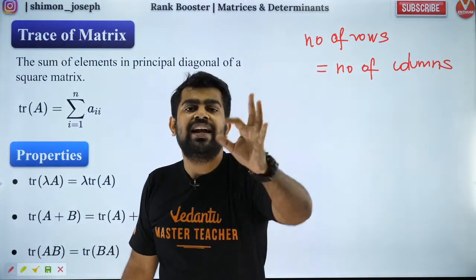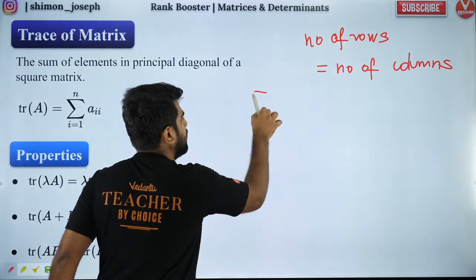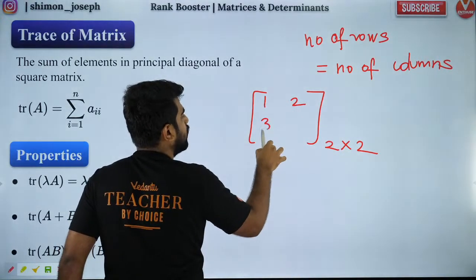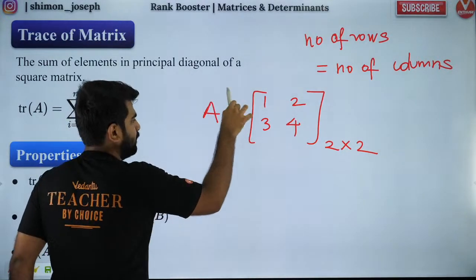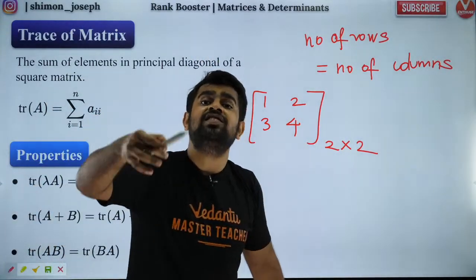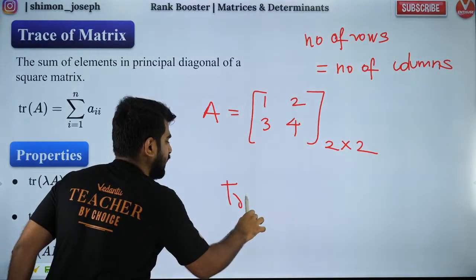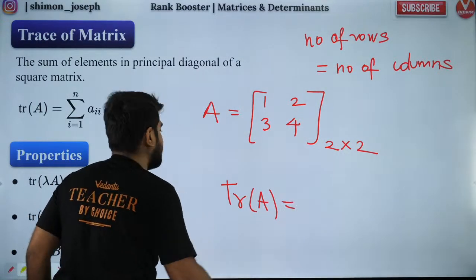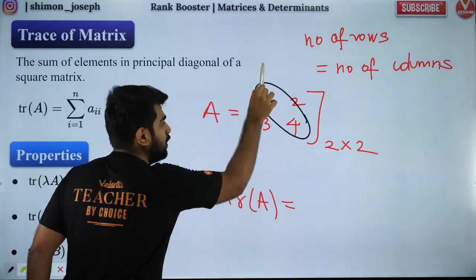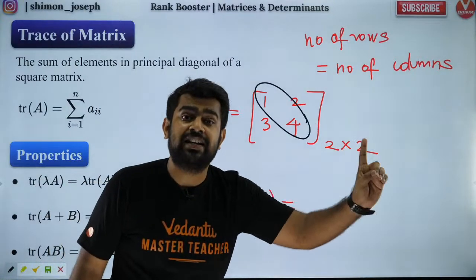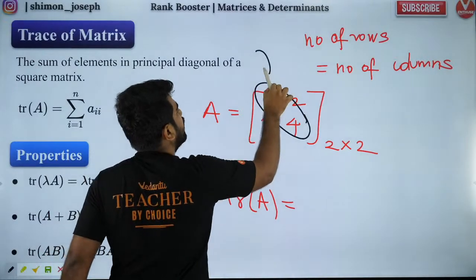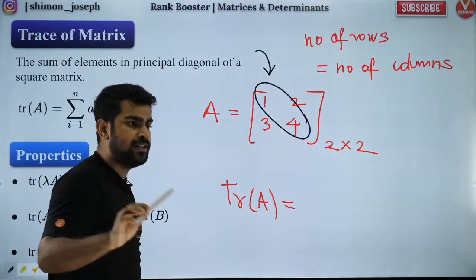Now, let's say you have an example of square matrix. Let's take a 2 cross 2 square matrix. Example, let's take 1, 2, 3, 4. Now this is, let's say, matrix A. Now your teacher is asking you, boys and girls, find out what is trace of A. Trace of A, my dear children, is nothing but the sum of the diagonal elements. Please understand, in a matrix, there is only one diagonal, which is called as the main diagonal. So this, my dear children, is called as the main diagonal. Got it? Everybody clear?